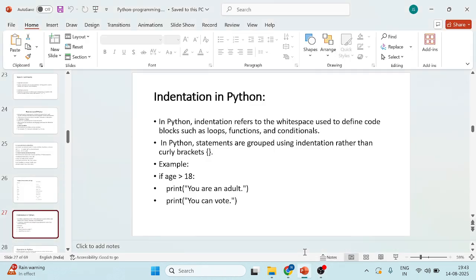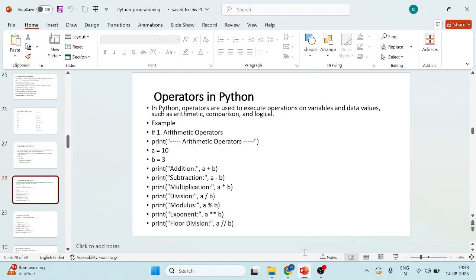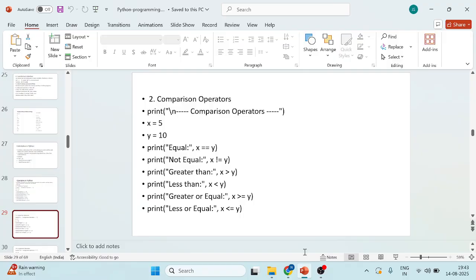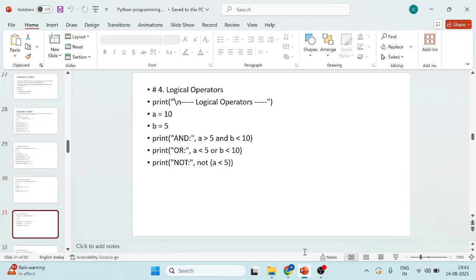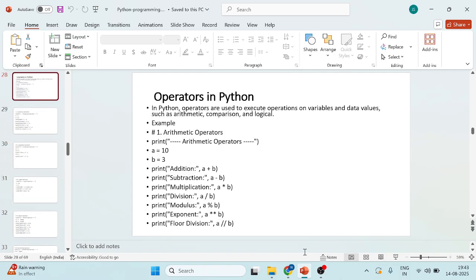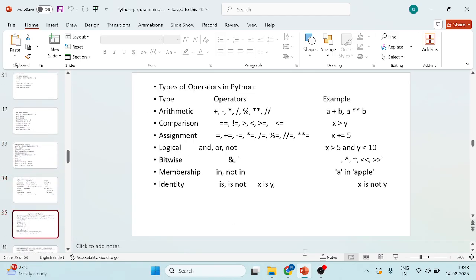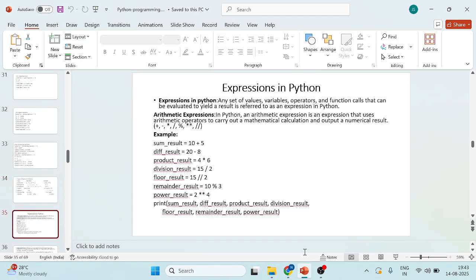Okay, next coming to indentation, how indentation has to be given. If there is an indentation mistake, the program will not be executed, and I have already said that. So what is indentation? Indentation is the space. Okay, so coming to the operators: comparison operators, assignment operators, and all the list operators come under Python operators, and some expressions are different, and operators are different.